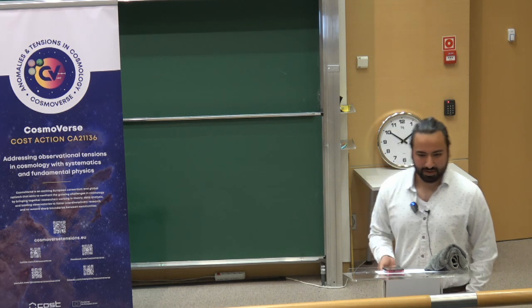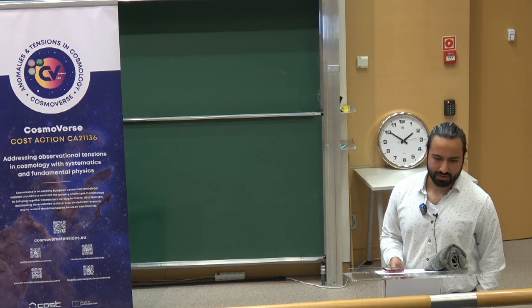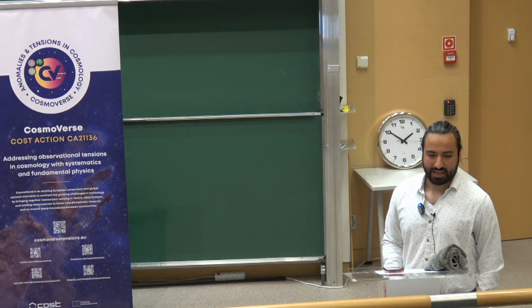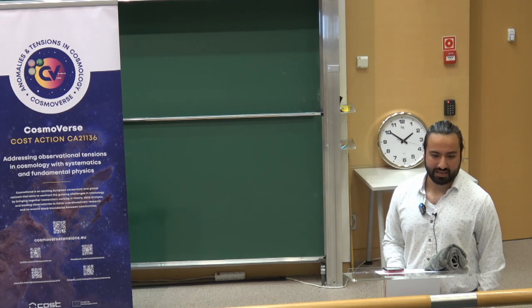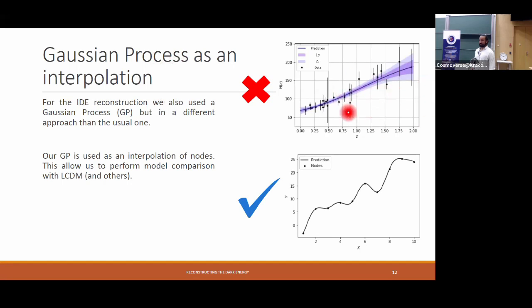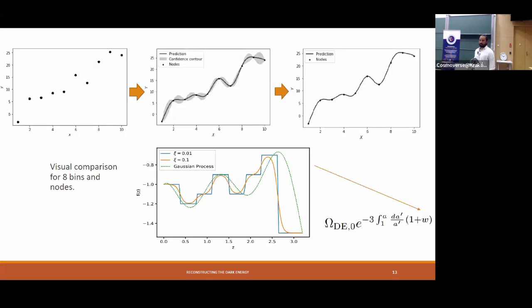The other model-independent reconstruction we used is known as a Gaussian process, but as an interpolation, not as a non-parametric reconstruction. So it's different from the approach I mentioned earlier. It's more similar to this graph right here. It's also similar to the bins reconstructions in the sense that we have, let's say, 10 points, or we call them nodes. These nodes can also vary their position. Then we do a Gaussian process to them in this manner, like in the middle figure.